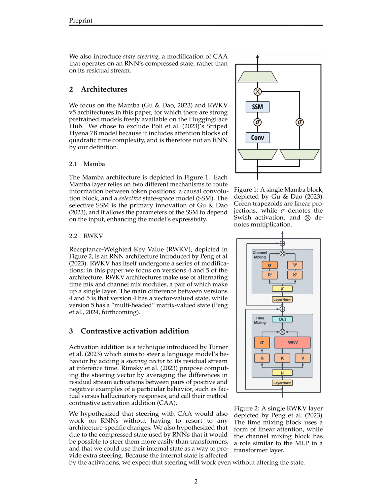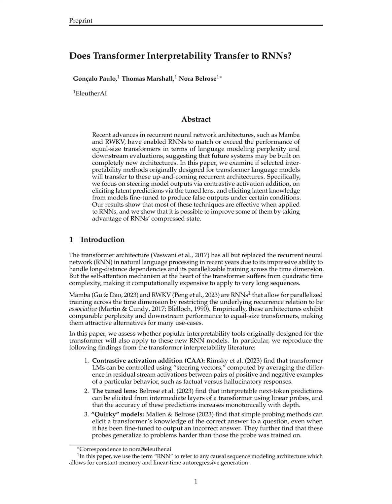Additionally, Mamba employs causal convolution blocks to route information between token positions. On the other hand, RWKV versions 4 and 5 differ in the type of state they use, with version 4 having a vector-valued state and version 5 having a matrix-valued state. These mechanisms in Mamba and RWKV enable them to handle long sequences in a more efficient and effective manner compared to traditional transformers, making them attractive alternatives for various use cases in natural language processing tasks.